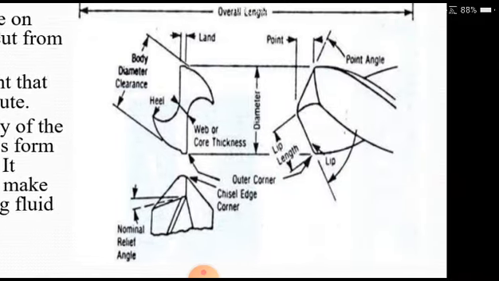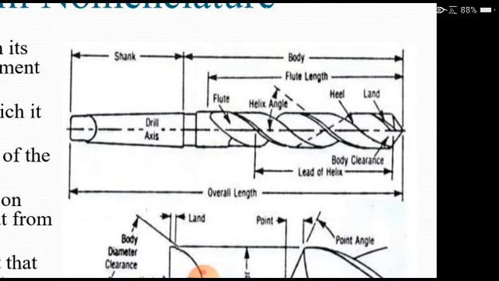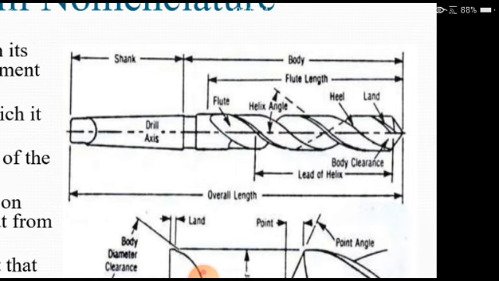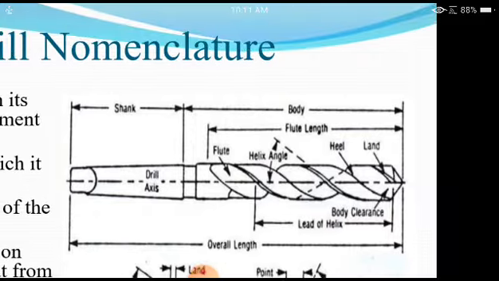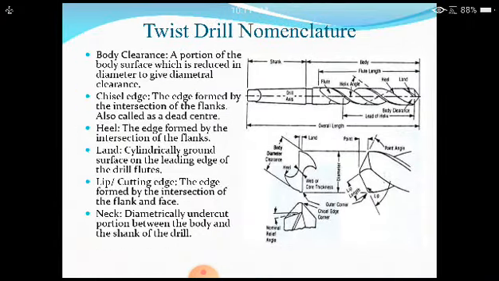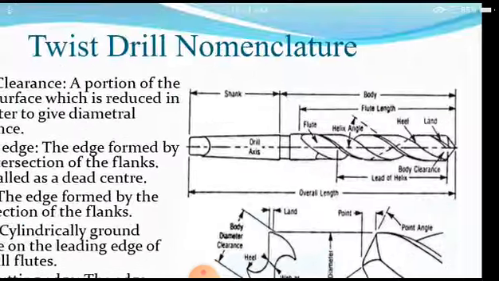As you are going to see very clearly here, I will give you a clear understanding. This is called the flute, nothing but the grooves. This portion, which you are going to see, will come in contact with the workpiece. This portion will also come, this portion will also come. The inside space is called the flute, through which all your chips will come out in the form of curls. The next one coming is body clearance.